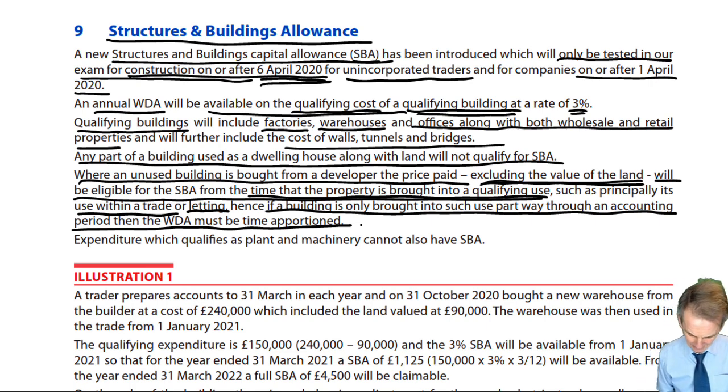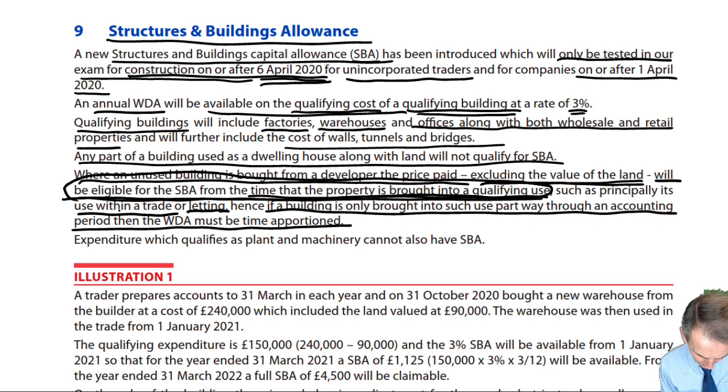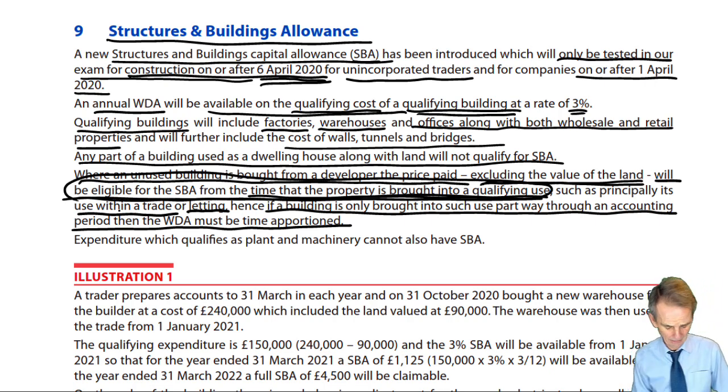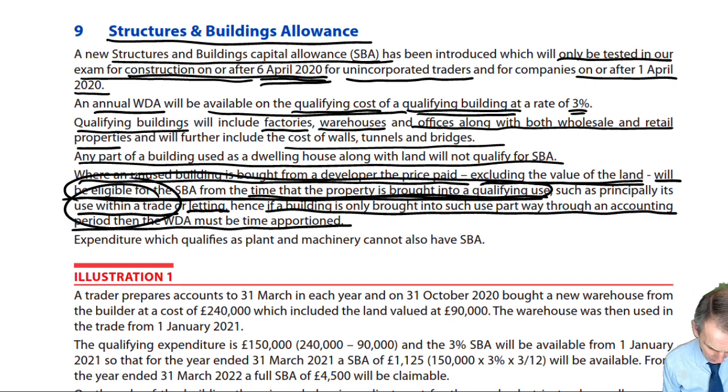What we see here, as we have said, is that it will be eligible from the time the property is brought into a qualifying use, i.e. most likely for us, when we start to use it within a trade.